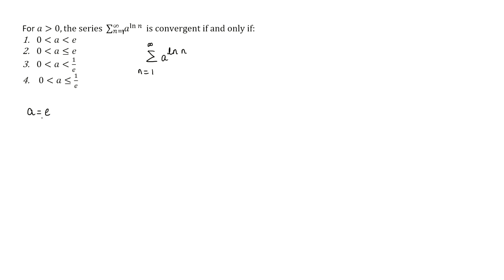Alright, so if we consider a equals e, then the series becomes sigma n equals 1 to infinity e raised to log n, that is sigma n equals 1 to infinity n, that is 1 plus 2 plus 3 plus so on, and it is a divergent series. And if at a equals e the series is divergent, then option 2 cannot be correct. So option 2 can be eliminated.